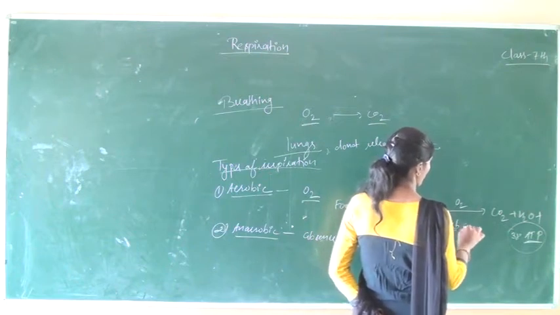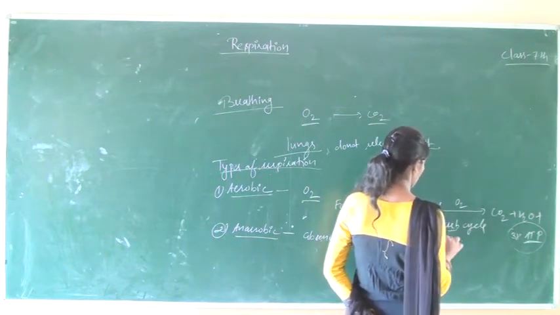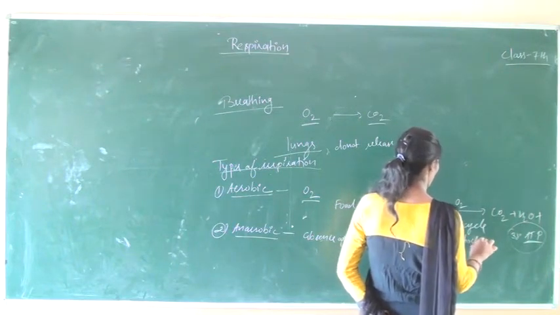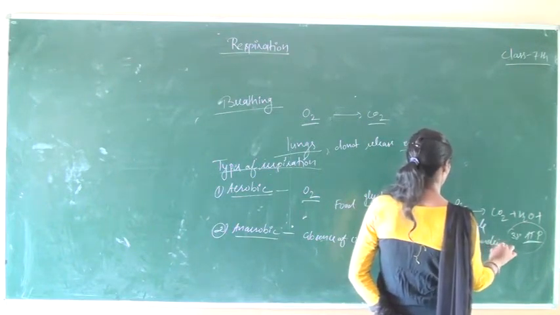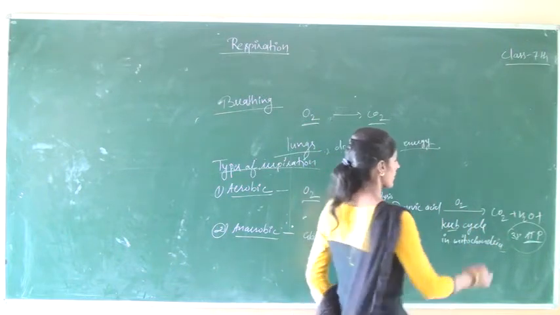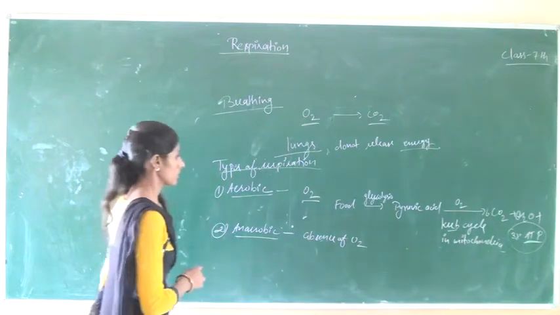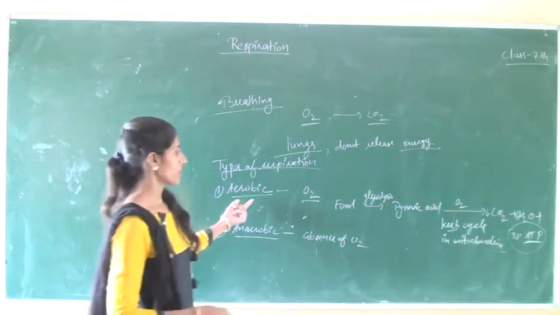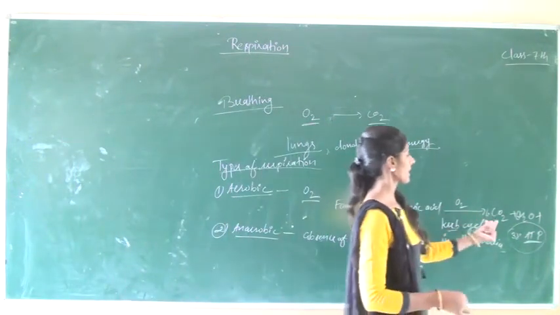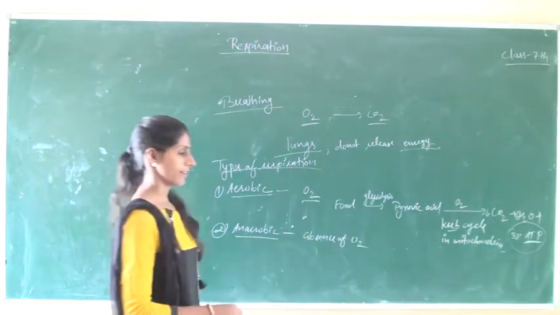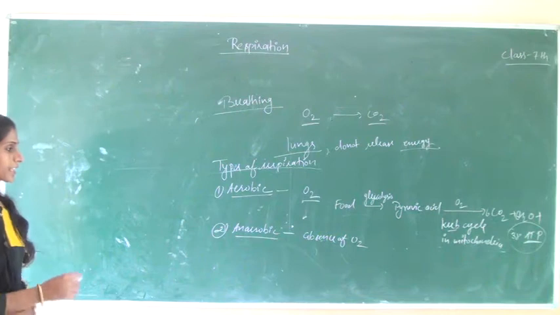This happens by the process of the Krebs cycle in the mitochondria. So in aerobic respiration we mainly use oxygen, and there is production of carbon dioxide and water, and a release of energy takes place.